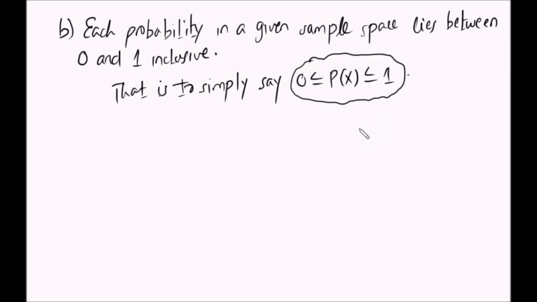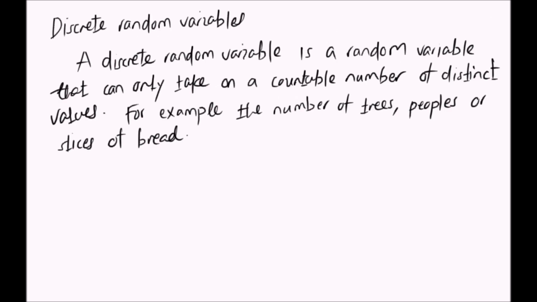So nitakavyoendelea na hii tutorial we shall see a probability distribution. For now let's define discrete random variable. So what is a discrete random variable? A discrete random variable is a random variable that can only take a countable number. Kwa hiyo inaweza ikawa 1, 2, 3, 4, 8, 9, 11, 12, 20. Lakini haiwezi kuwa decimali au fraction, ndio inaitwa discrete random variable.